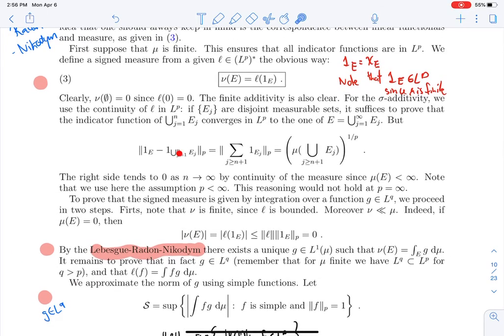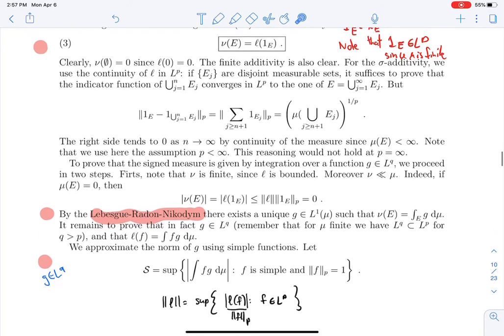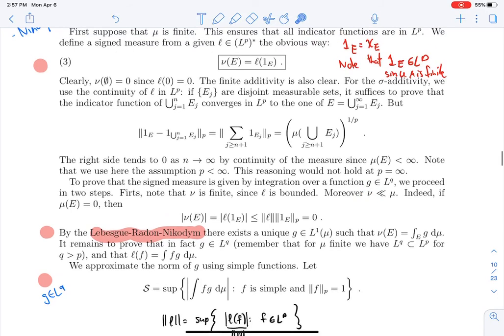So the indicator converges in LP, and since the functional is continuous, the measure of this set should converge to the measure of that set. So we're using heavily the continuity of the functional. Now what we have to show is where this function g in LQ comes from, and that's Radon-Nikodym. I want to show that the measure I just constructed from my linear functional is absolutely continuous with respect to mu.